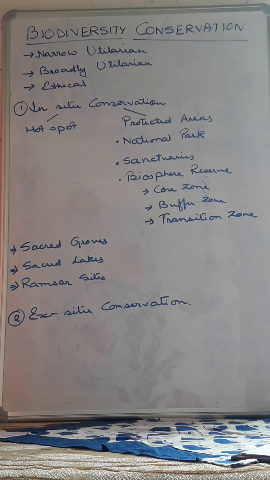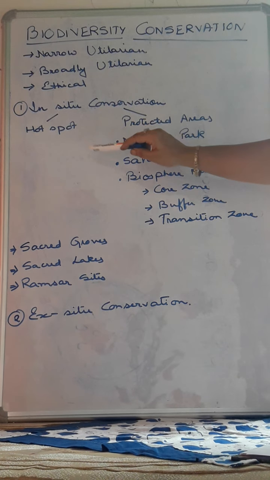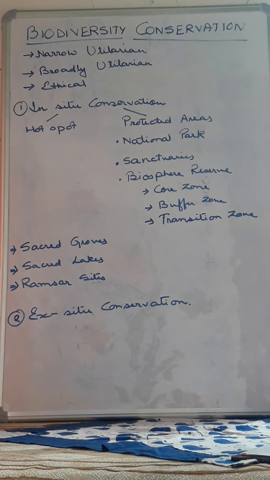Hotspot means the areas which have a high number of species. A large number of species are there, very rich, so those particular areas are called hotspots. And when there are more and more species, it is very much essential to conserve them. Then next is the protected areas.